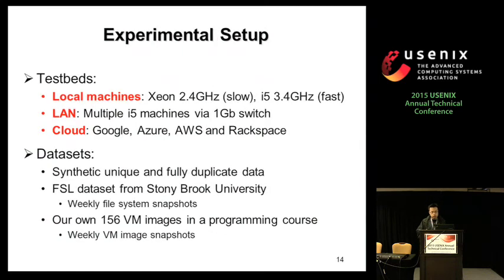So these are our experiments. We consider different testbeds and also different data sets. We consider local machines where we can evaluate the computational overhead, and the LAN, which comprises multiple machines connected with a 1 gigabit switch. And we also consider multiple cloud platforms, which are Google, Azure, AWS, and REST-based.